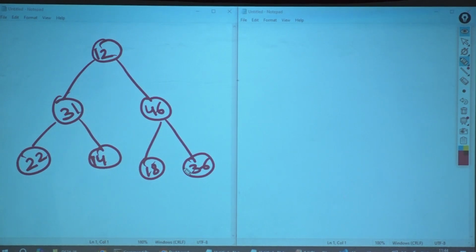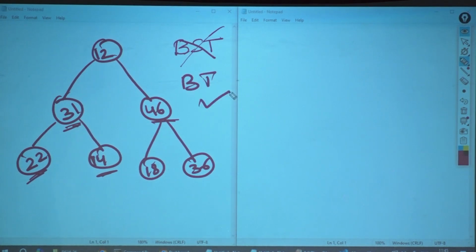What does a binary search tree tell you? Left side should be small, right side should be big. So left side is small, right side is big. Left side is small, right side is smaller than that. Okay? So it is not a BST. It is not a BST, but is it a BT? Yes, it is a BT.